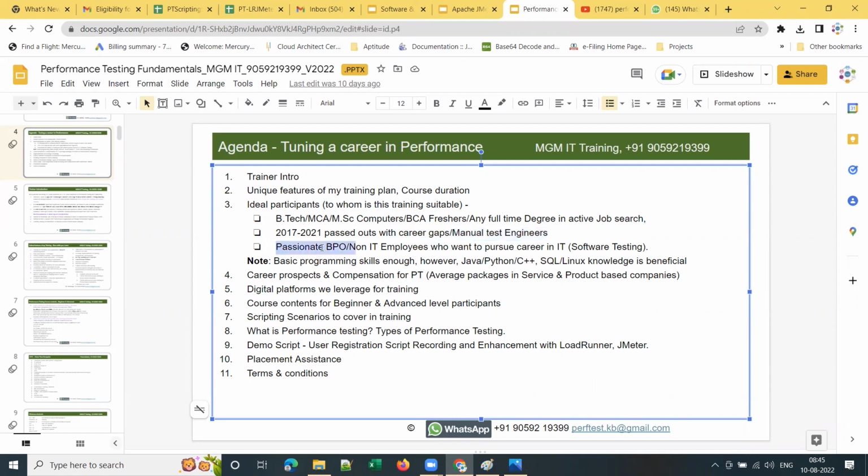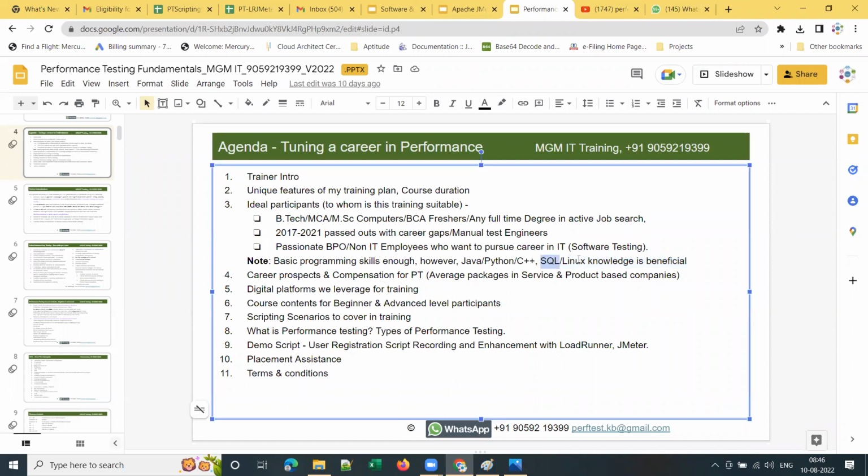And I have some guys coming from the BPO side, non-IT employees who want to pursue a career in IT, particularly software testing, and basic programming skills are enough. However, if you have any Java, Python, C++, SQL or Linux knowledge, it will be beneficial. If you are good in SQL concepts, that will be used here.